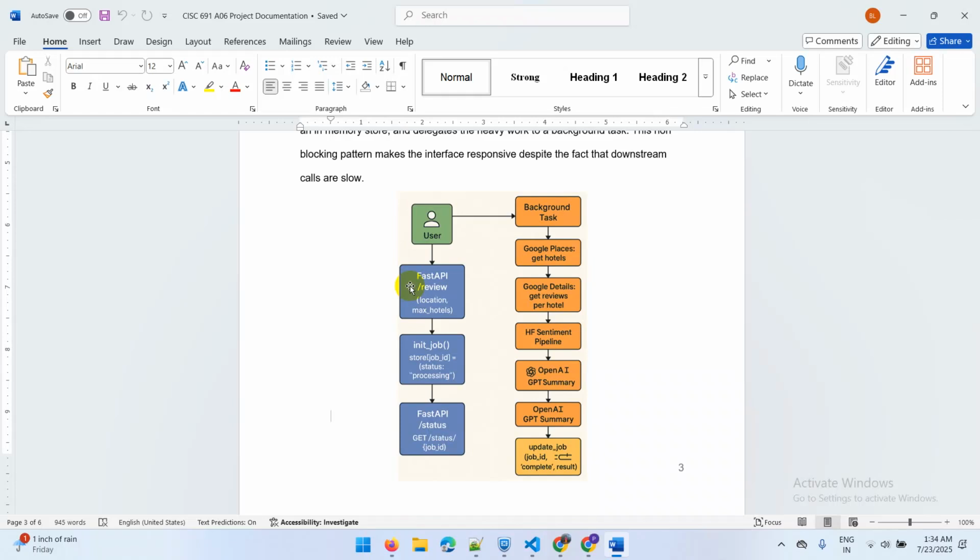Each review runs through a pretrained Hugging Face sentiment model that is used to analyze whether the review is positive or not. Then we aggregate, per hotel, the percentage of positive and negative reviews, average confidence, and top complaint categories using keyword matching.